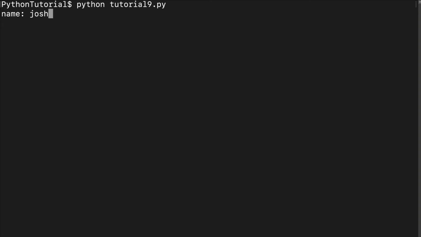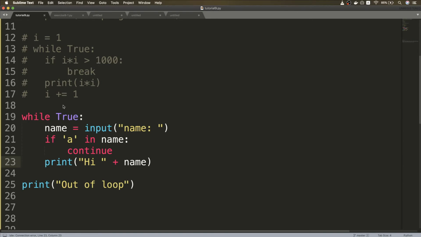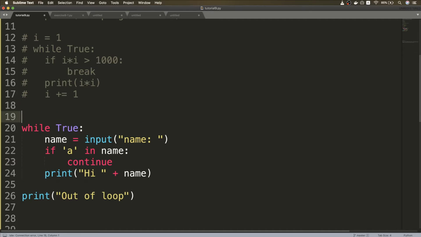Let's say the first name is Josh, so he is greeted with hi Josh, and let's say the second name is Drake. In this case, because we have a, that's why he was not greeted and the execution went to the next iteration. So let me just tell you what is an iteration. So iteration means a run of the loop.